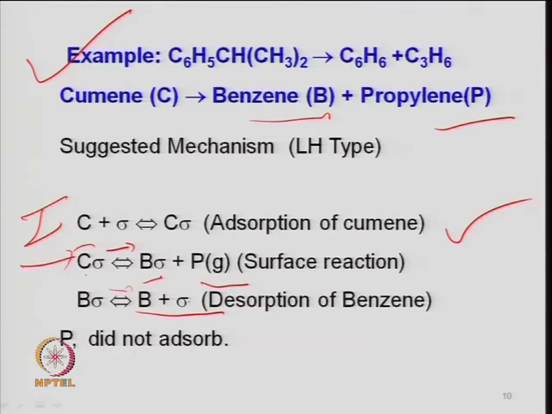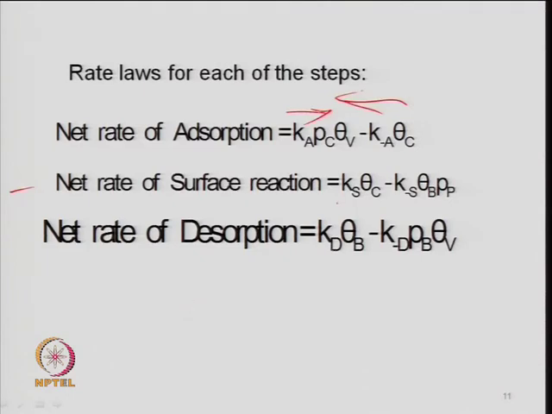So, K_d, the rate constant for desorption of benzene, times the concentration of adsorbed benzene, because desorption depends on that concentration, minus K_minus_d, the reverse rate constant, times the partial pressure of benzene times the vacant site.